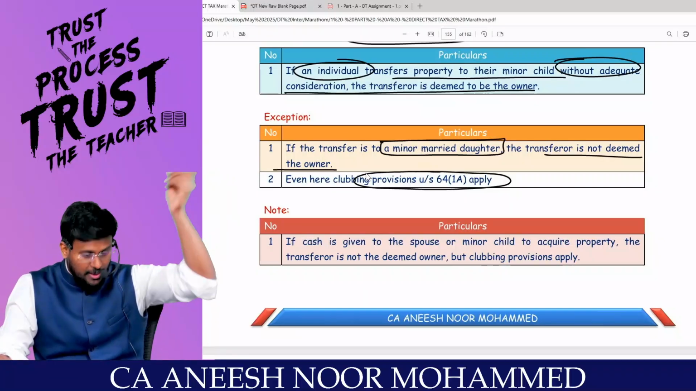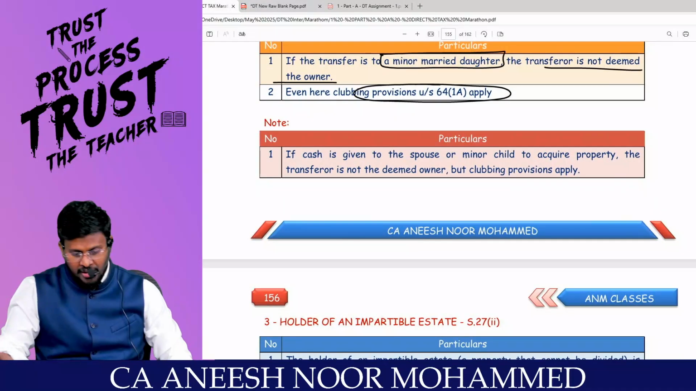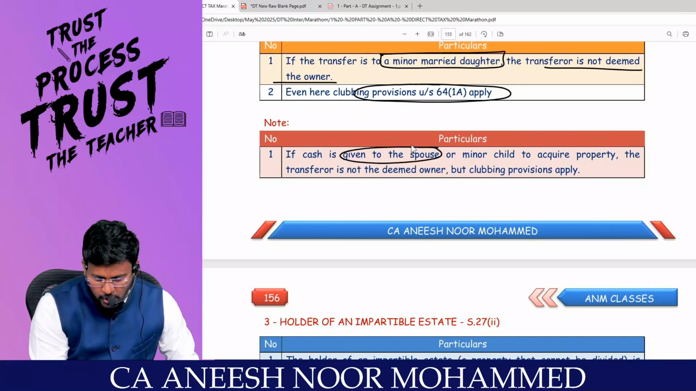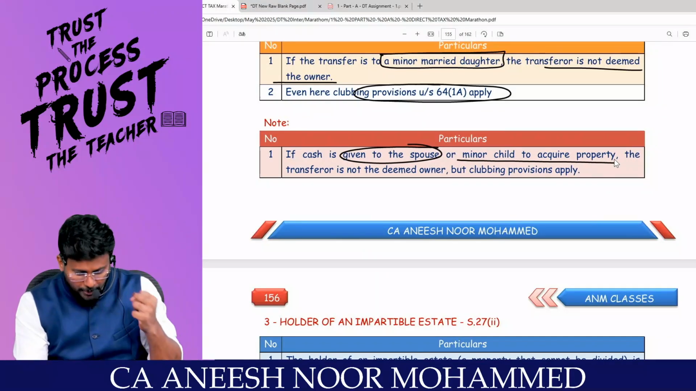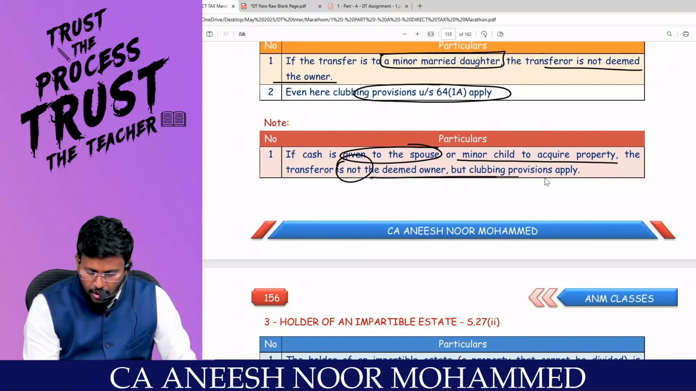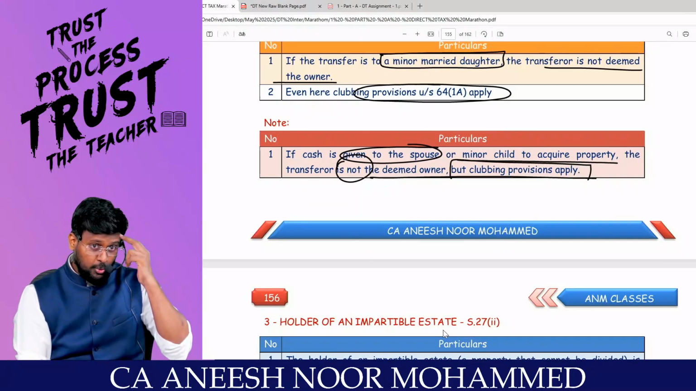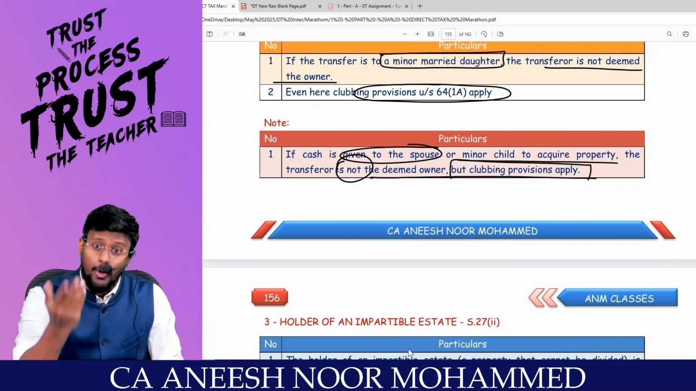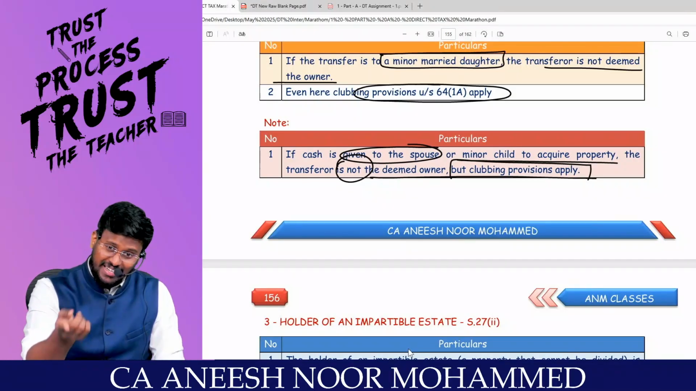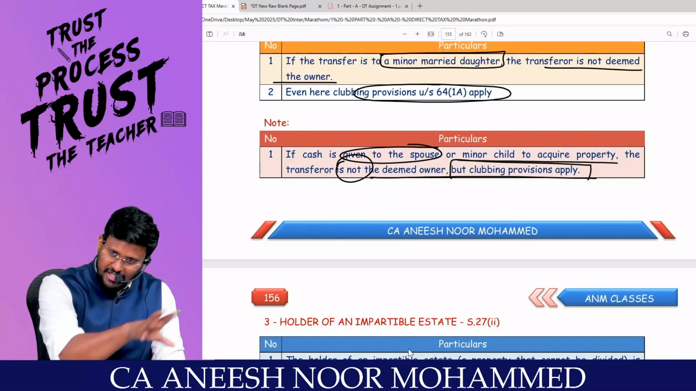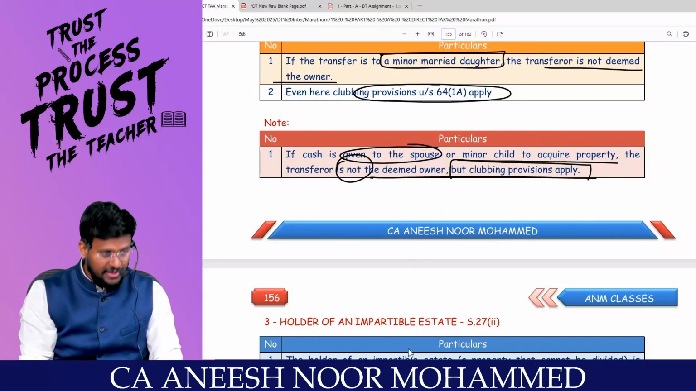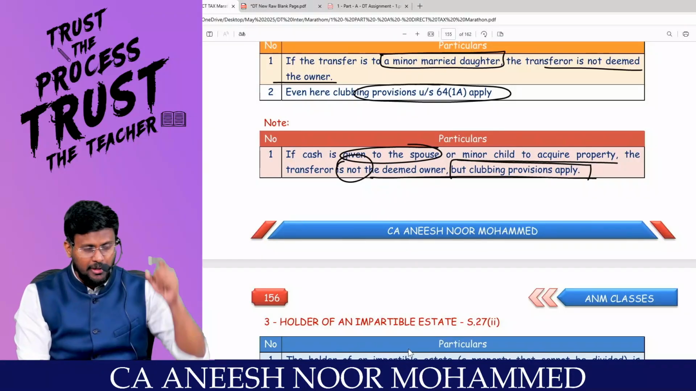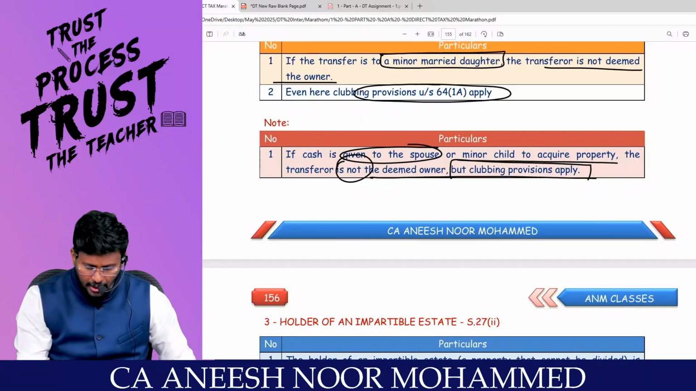I will explain the clubbing at the appropriate time. If the cash is given to the spouse or minor child to acquire the property, the transferor is not the deemed owner, but clubbing provisions would apply. What you are doing is, instead of giving the property, you are giving cash, and with that cash either the spouse or the minor child is buying the property. Then only clubbing provisions will be applicable. Section 27 will not be applicable.